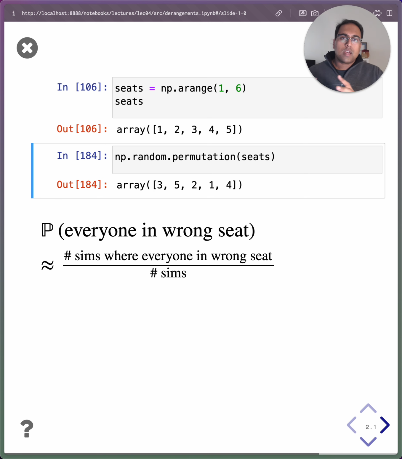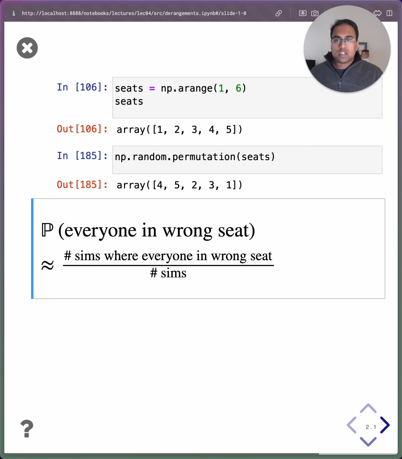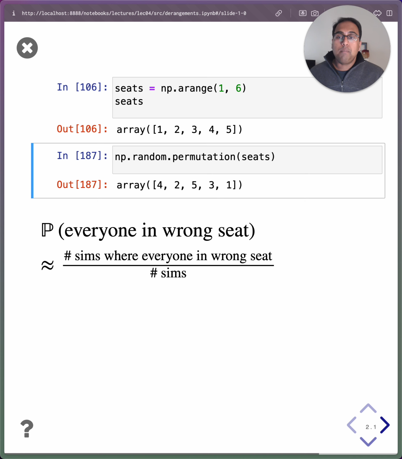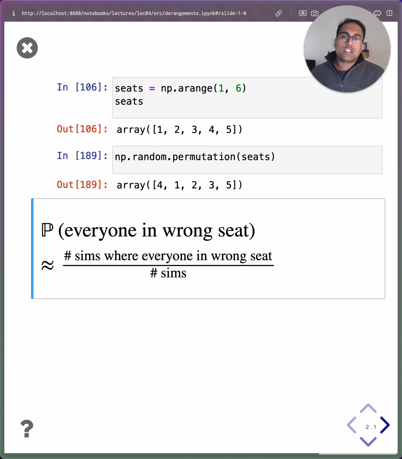Here's where probability comes into play. I can estimate the probability that everyone ends up in the wrong seat by just simulating this shuffle many, many, many times, say 100,000 or 1,000,000 times, and counting the fraction of simulations in which everyone ends up in the wrong seat. So in other words, I could run this cell 1,000,000 times and then estimate the probability as the number of times everyone was in the wrong seat over 1,000,000.